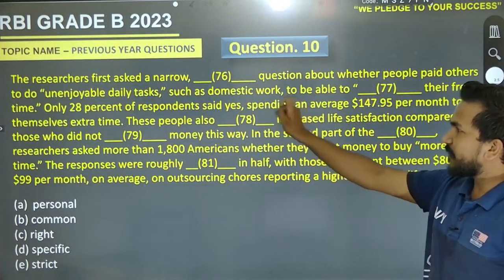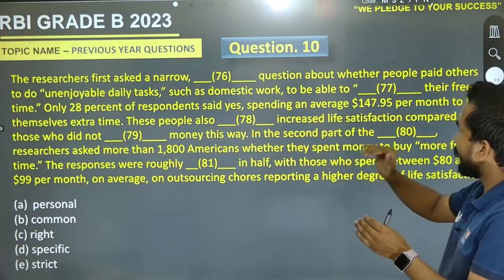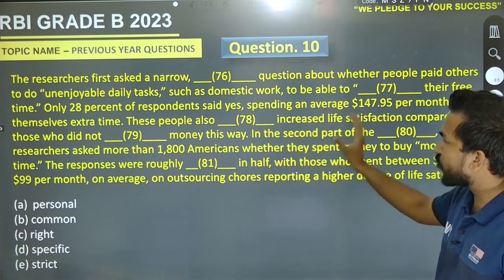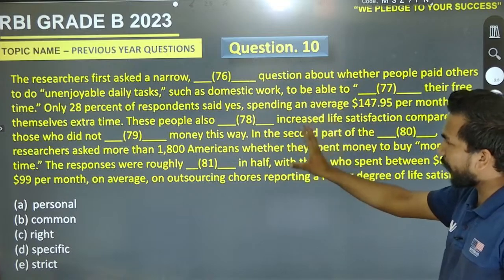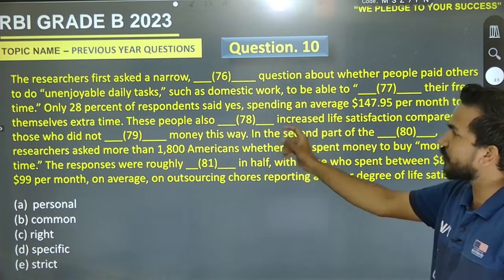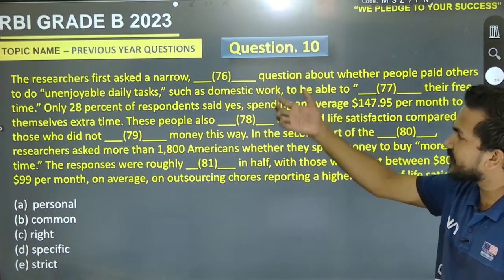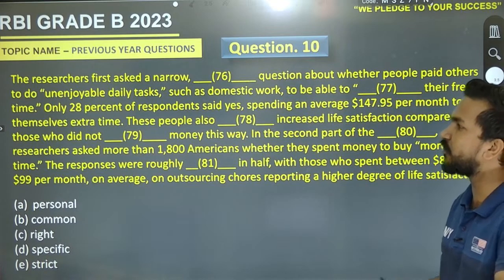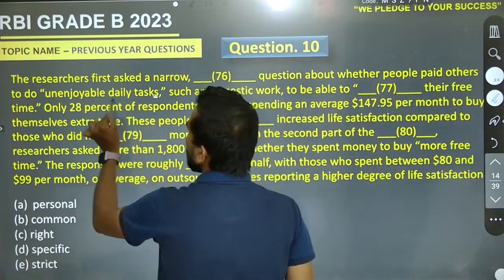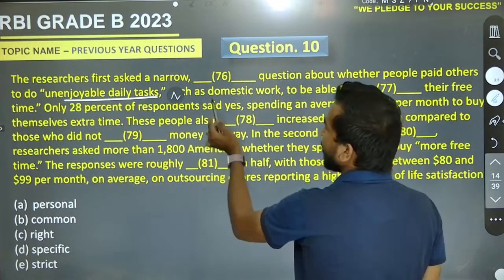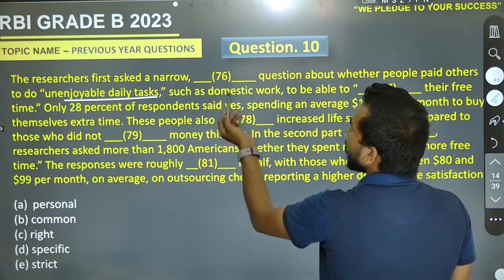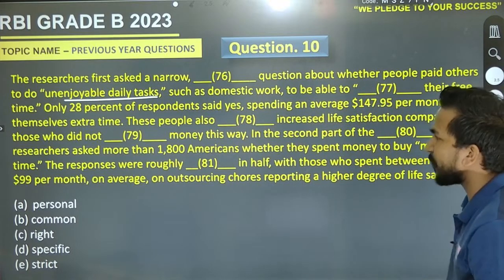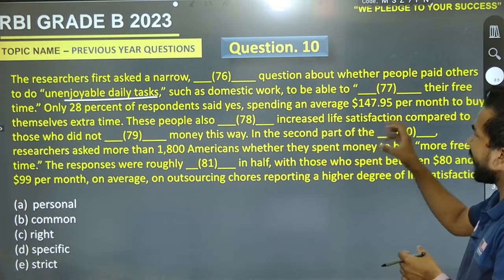The researchers first asked a narrow blank question about whether people paid others to do unenjoyable daily tasks, such as domestic work, to be able to blank their free time. Let me complete the theme also. Here is the complete theme, and it depends on the research. Only 28% of respondents said yes, spending an average